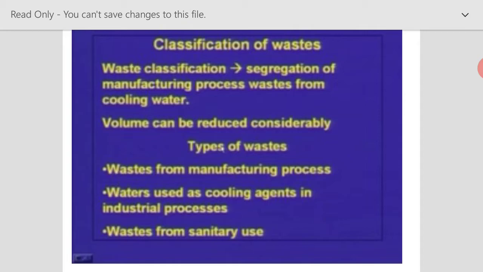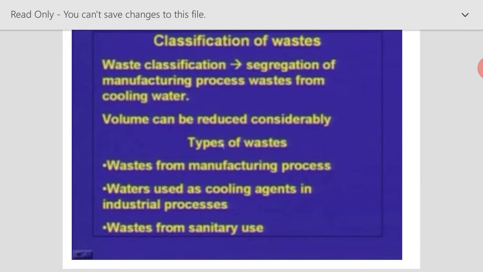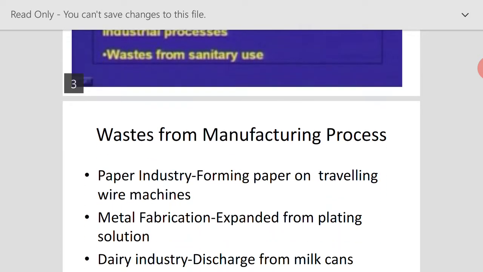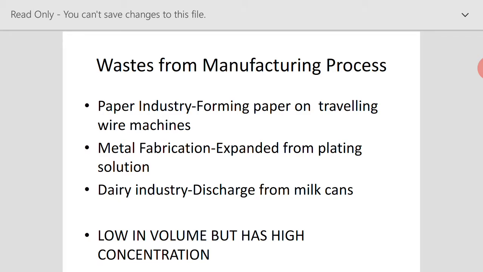Once we classify it, we segregate the manufacturing process water from the other wastewaters. For example, in the paper industry, during the formation of paper, the wastewater coming from the traveling wire machines is highly polluted but low in volume.